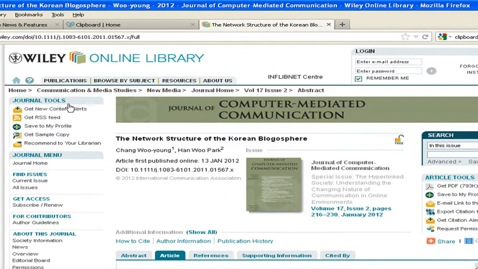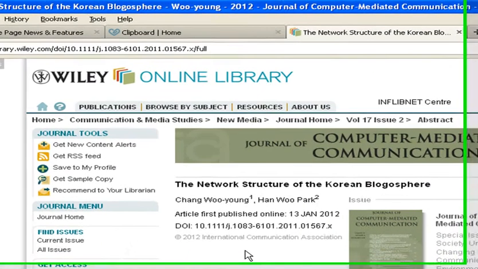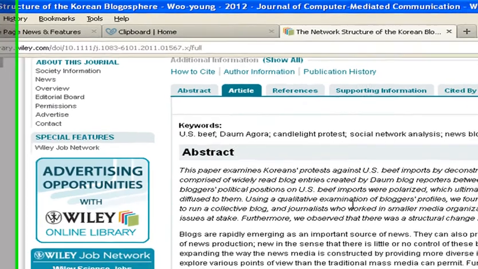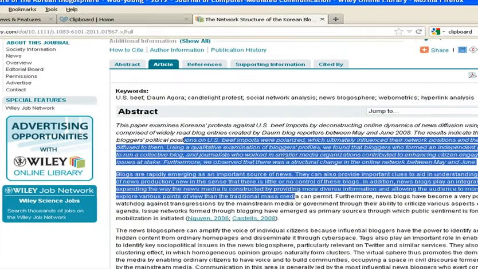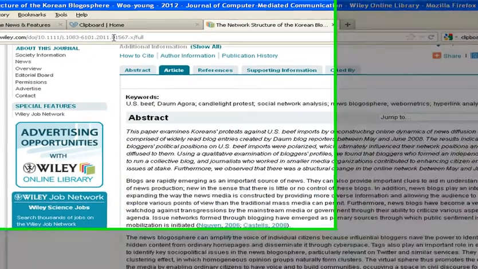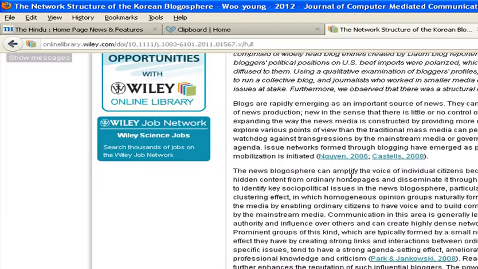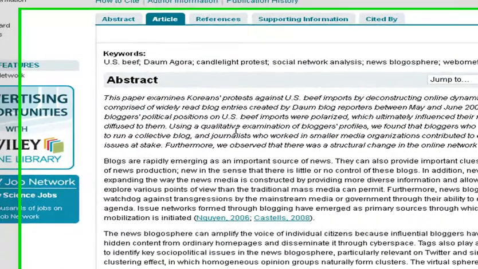But reputed online publishers like Sage, Wiley and Taylor and Francis, once they publish something, like they have published this article, it is for sure that they will keep this link active for this article. So if you click on this link even after 10 years, you will get this publication before you.